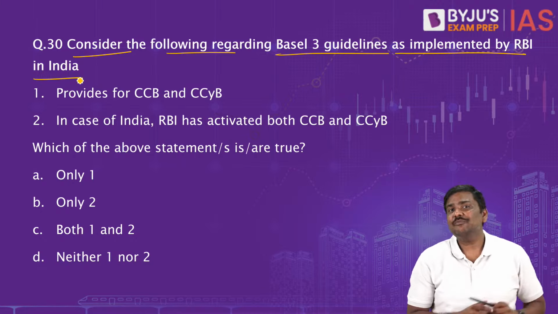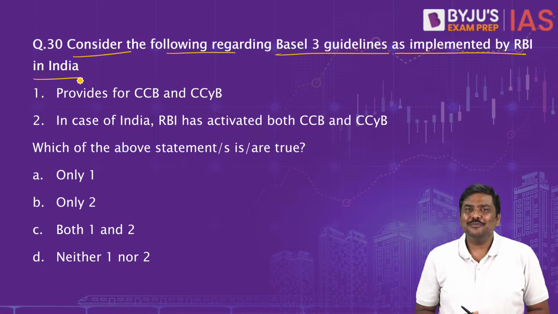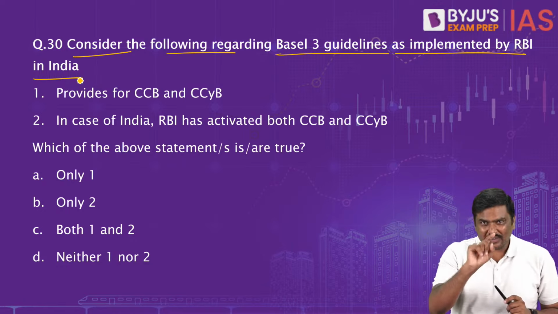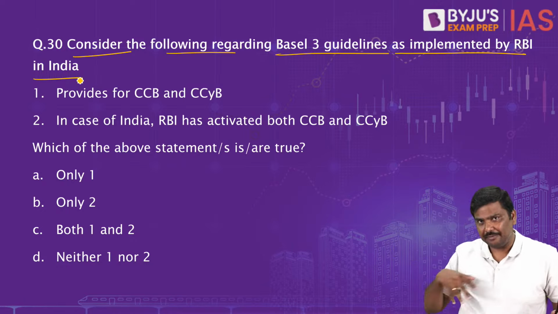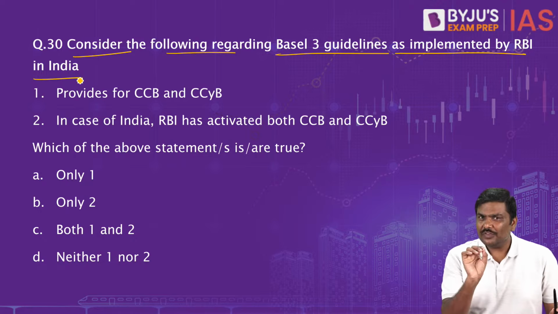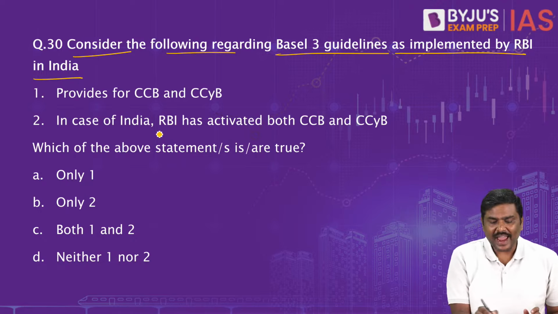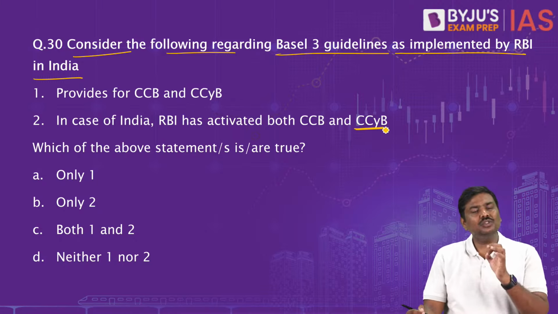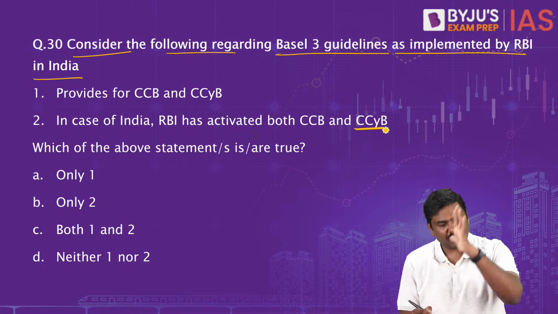Now, what is the reason we have picked this up? A couple of days ago, the monetary policy review took place in India. And one of the discussions that took place during that period was, should we activate the counter-cyclical buffer, the Counter-Cyclical Capital Buffer.